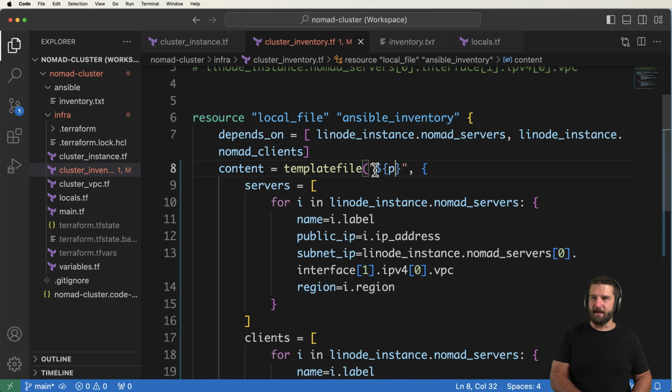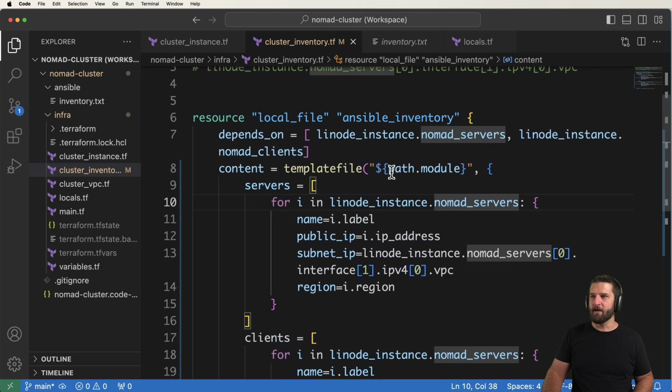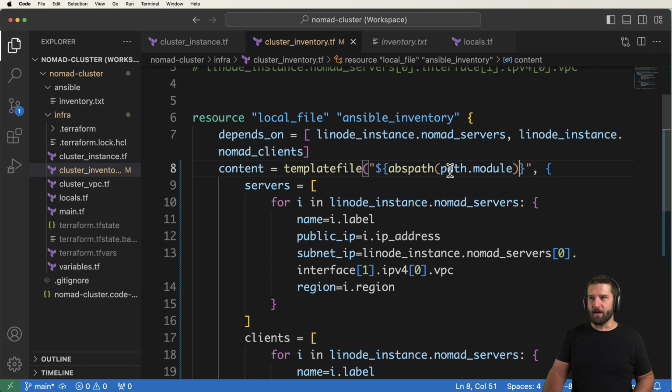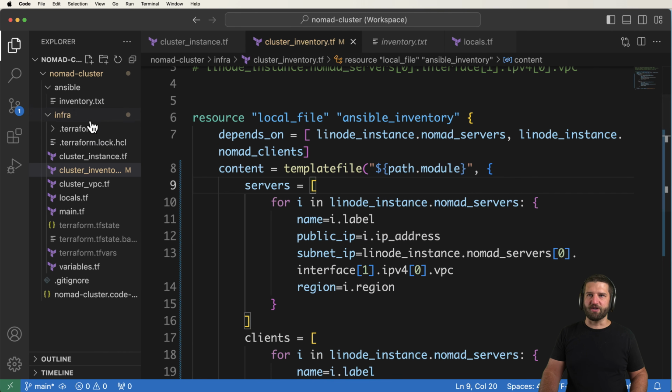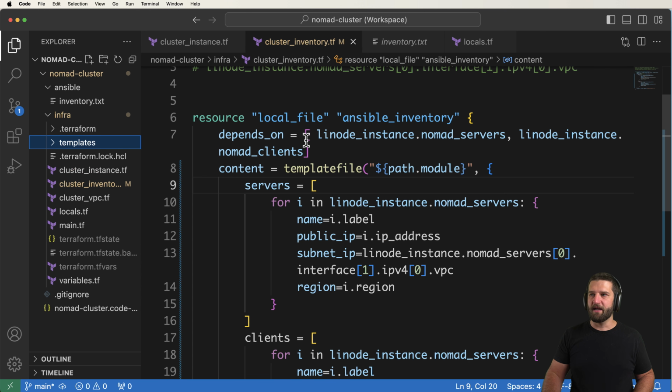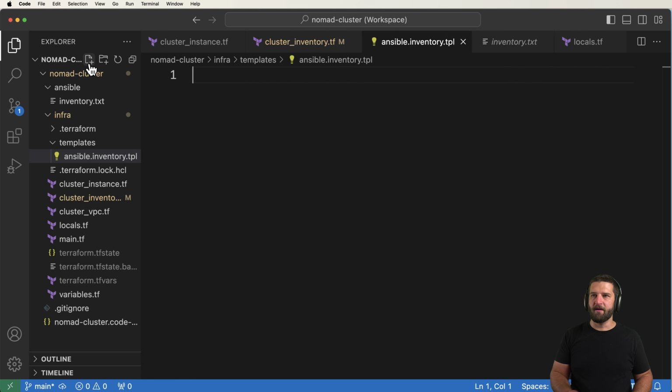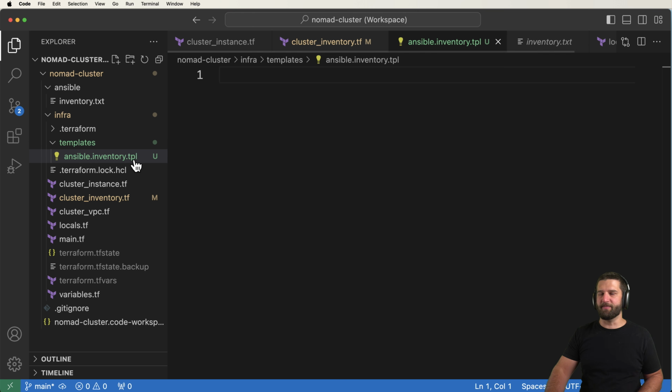That template file is going to be inside of path.module. Path.module, if you remember, is that period in here. You could do abs path.module as well if you wanted to, but path.module should work just fine. Inside of infra, we can go ahead and actually bring in a folder called templates, and we'll go ahead and use that folder. So we'll just do /templates here, and then I'll go ahead and create a Terraform template, which is ansible.temp, or we'll call it ansible.inventory.tpl, or there's other extensions for the Terraform template, which I think TPL is another one.